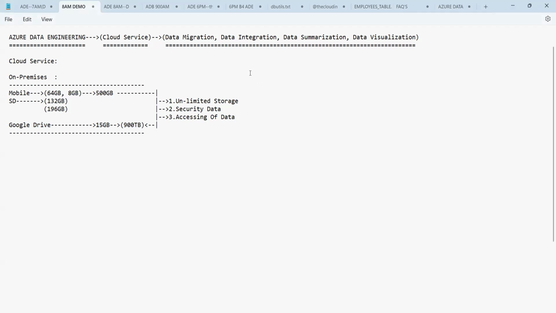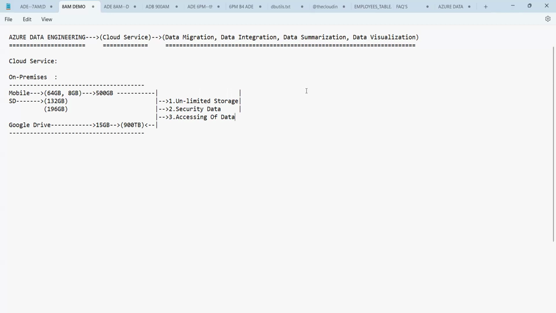Okay. Whereas these are the three major reasons. Okay, we have many more reasons, of course. These are the three major reasons why we moved right now to store the data from the mobile phone inbuilt storage to the Google Drive. Whereas moving the data from the mobile phone inbuilt storage to the Google Drive.